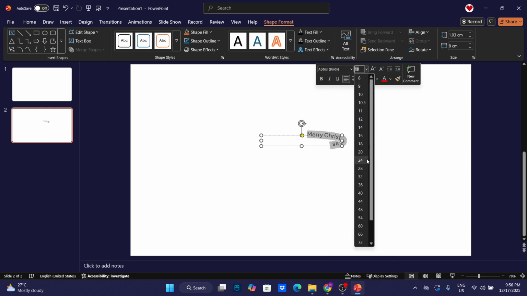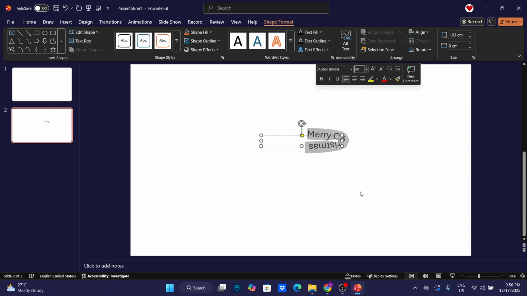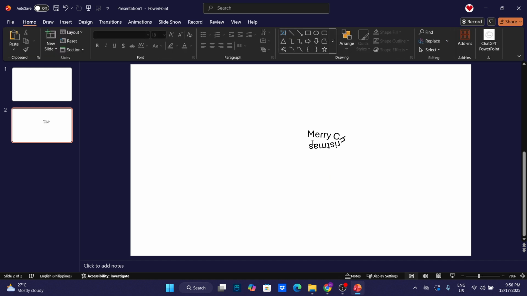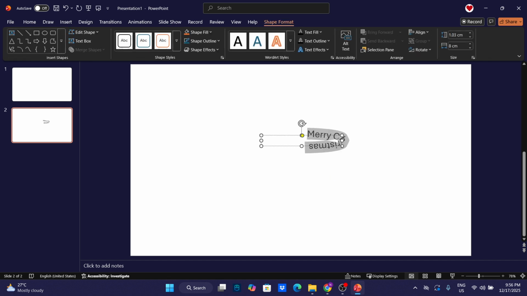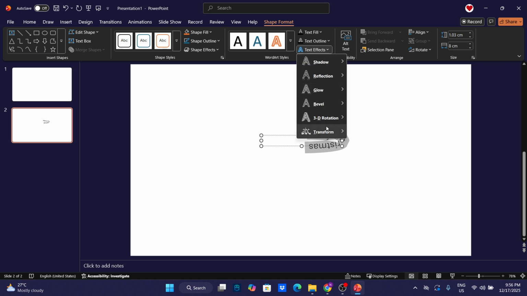Remember, you're not making a permanent change. The text remains fully editable, so you can double-click to update the wording anytime. To return to straight text, revisit Transform and select No Transform.